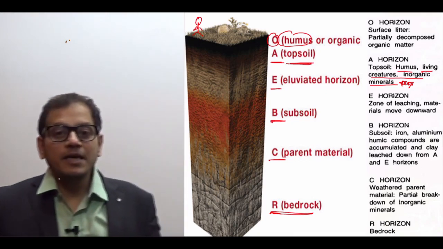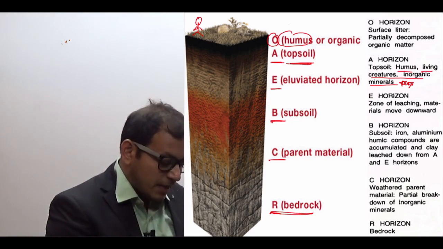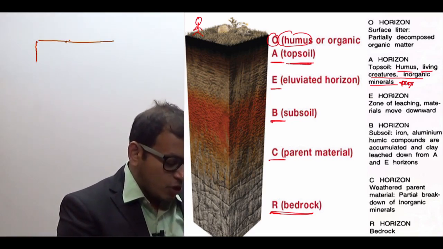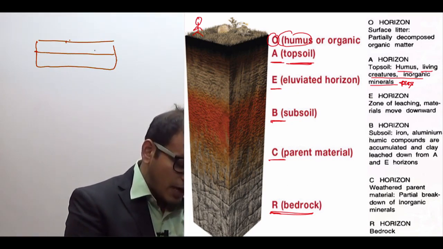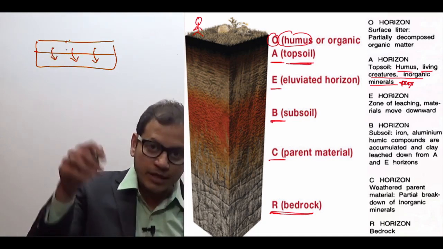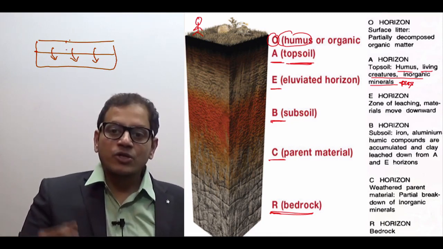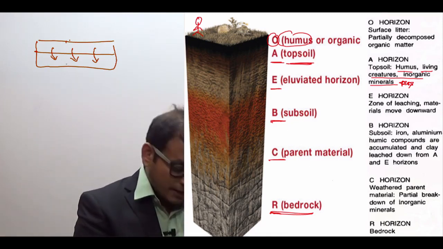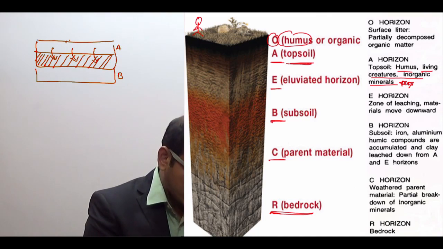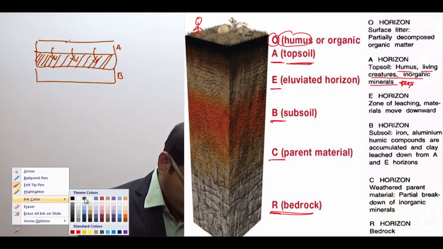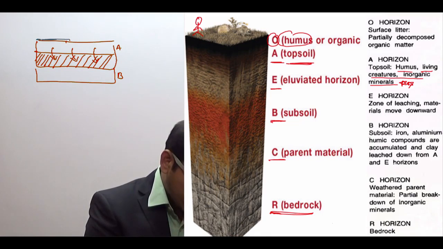In this, the top layer, which is known as the A layer, is made up of different particles. These are washed by very heavy rainfall, by the water, and carried downwards. Water will go deep inside. So the minerals which are carried downwards get accumulated in the transition layer which lies between the A layer and the B layer. This is the organic layer, that is the top layer.